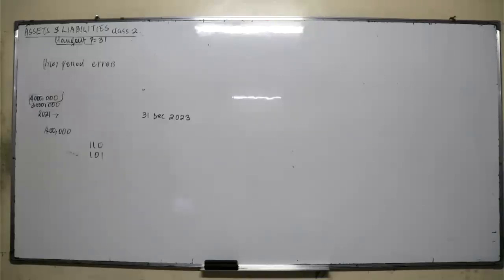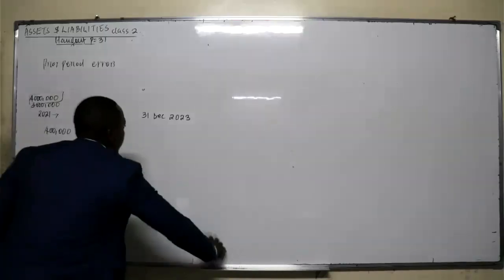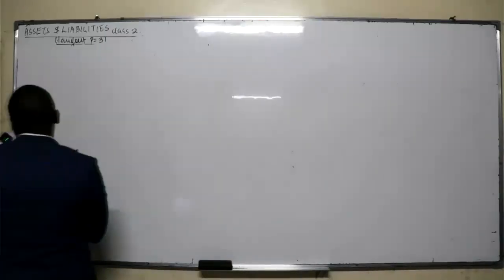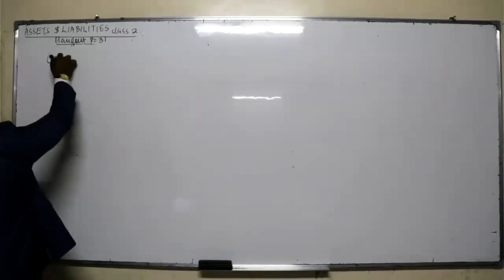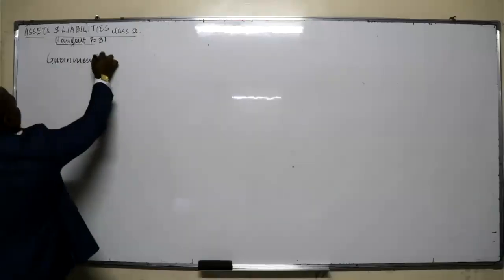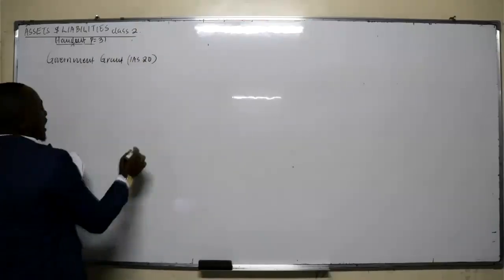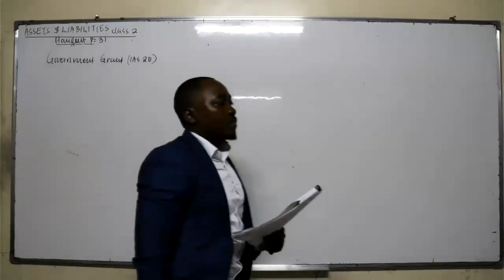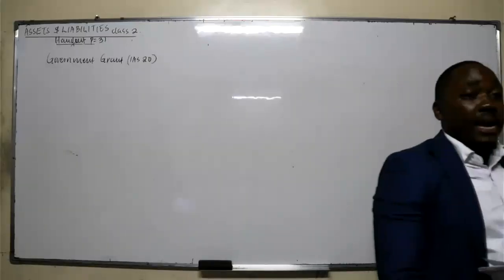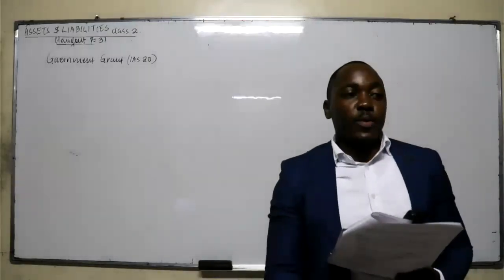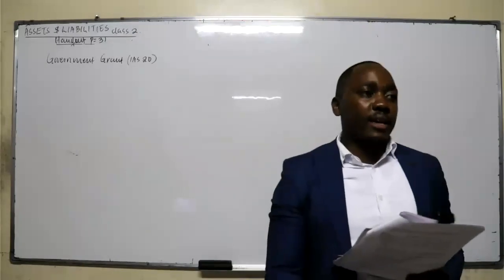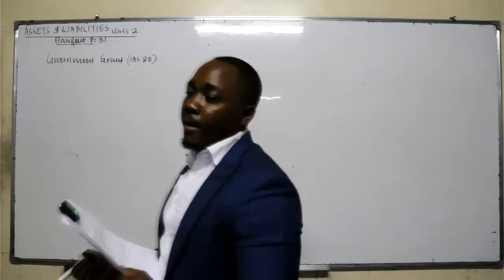So we are done with that. Now we look at government grants. That one is under IAS 20. What do we mean by a grant? Grant and donation have similarities, but they are different. So what could be the difference between a donation and a grant? Don't tell me spelling. What's another difference?